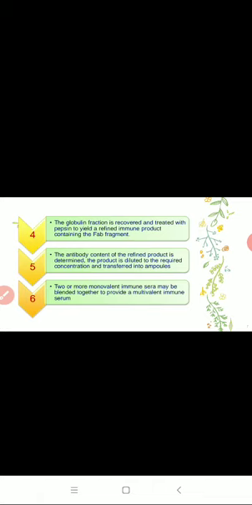Two or more monovalent immune sera may be blended together to provide multivalent immune serum. So here we can prepare a single immune serum, or else two or three or more antibodies can be combined or blended together, which provides immunity against different types of antigens, so a multivalent immune serum can be produced.